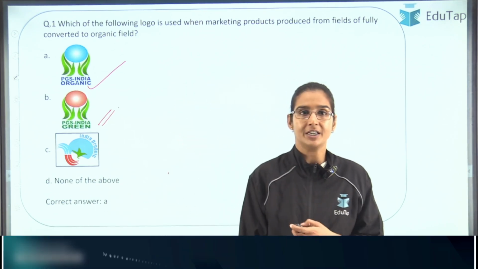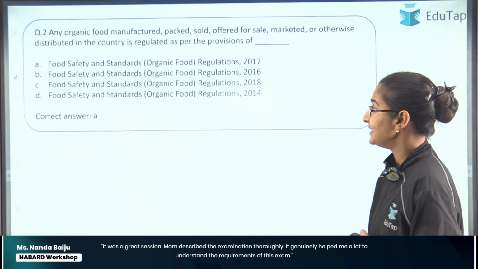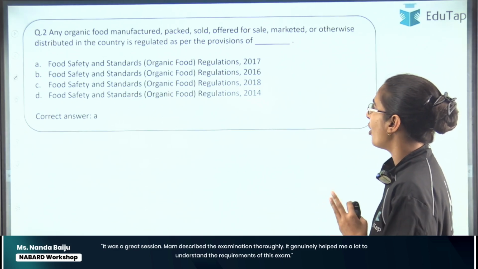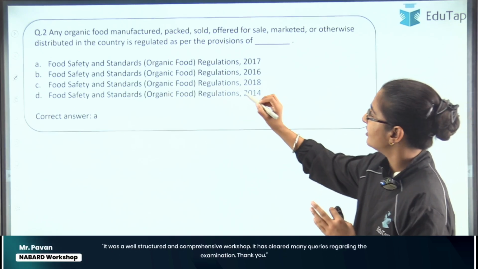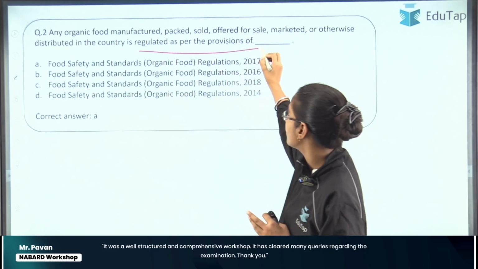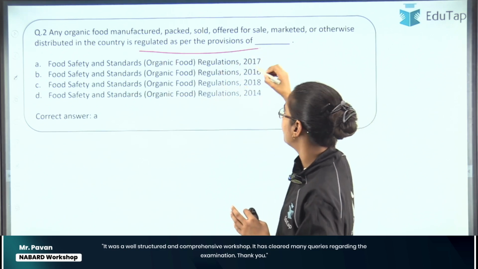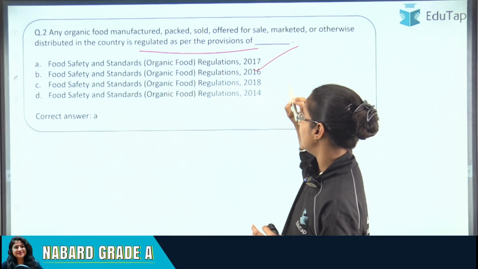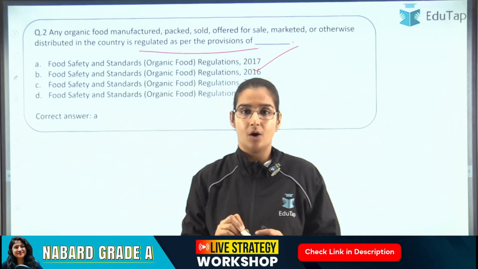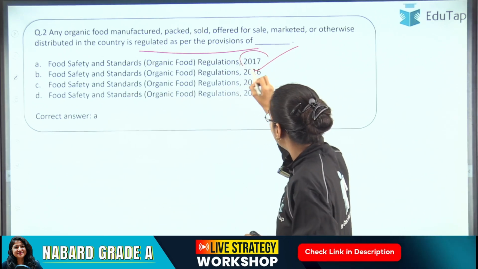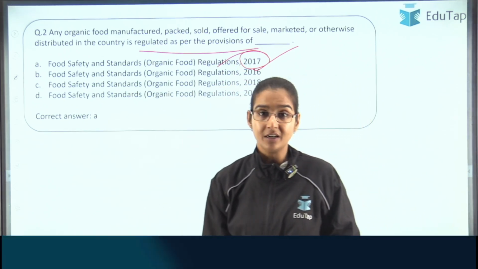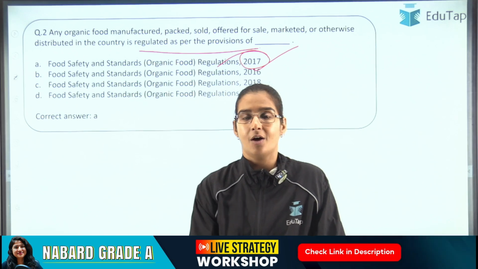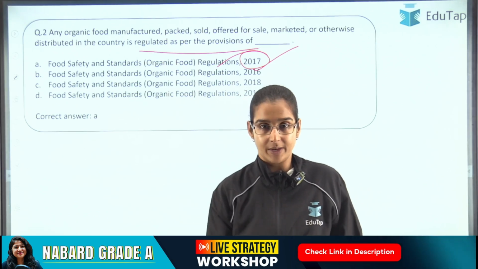All right, let's move to the next question. It says, any organic food manufactured, packed, sold, offered for sale, etc. is regulated as per the provisions of Food Safety and Standards Organic Food Regulations 2017. This regulation came in 2017. Remember this year. With this, we have covered the previous class's homework questions as well.